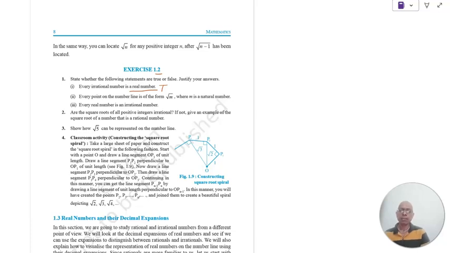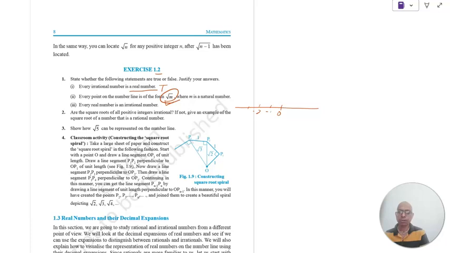Every point on the number line is of the form root m, where m is a natural number. Can you say yes? No, it is not true, because negative numbers like -1, -2 and other numbers in between cannot be represented in the form of root m. Negative numbers are not the square root of a number, right?